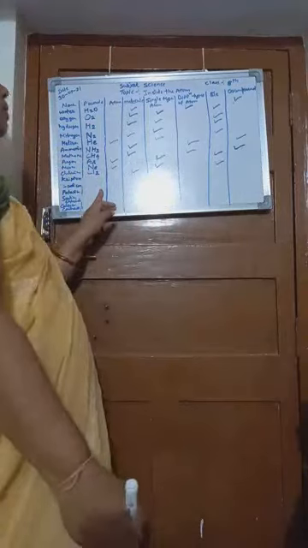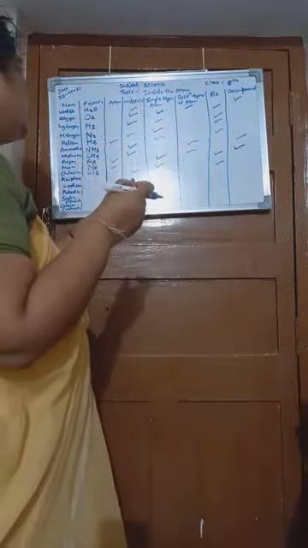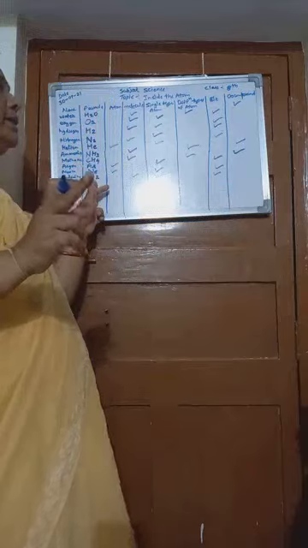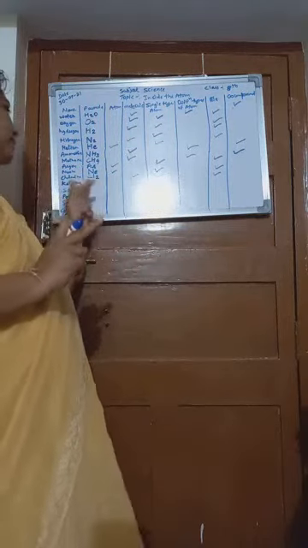Then tell me whether it is single type of atom or different types of atom. It consists of single type of atom, that is Cl. It doesn't have different types of atom. Okay. Then check whether it is element or compound. It is element, not compound, because it consists of only one type of element. That is, it is not compound, it is element.